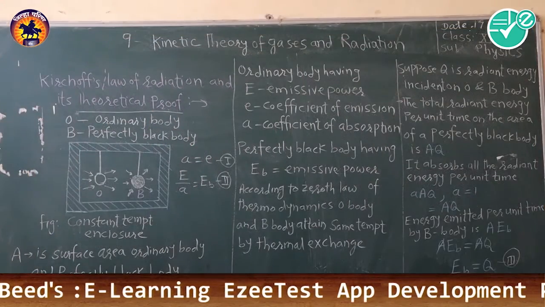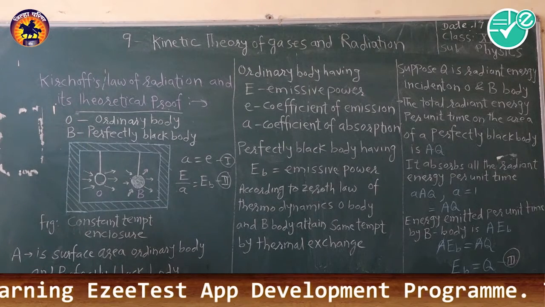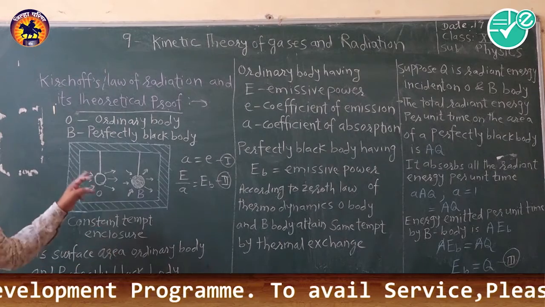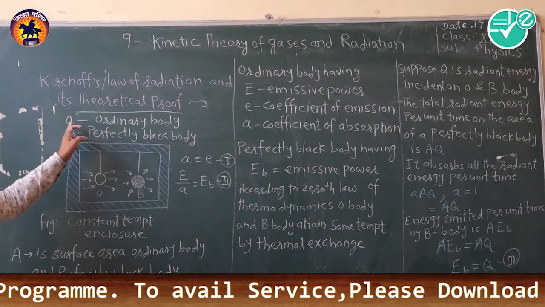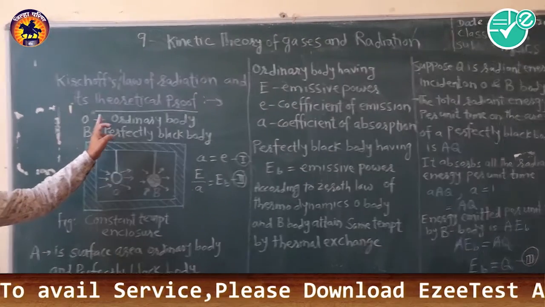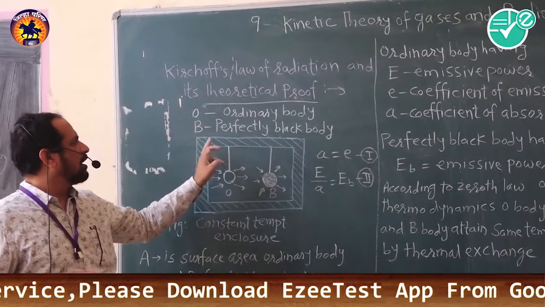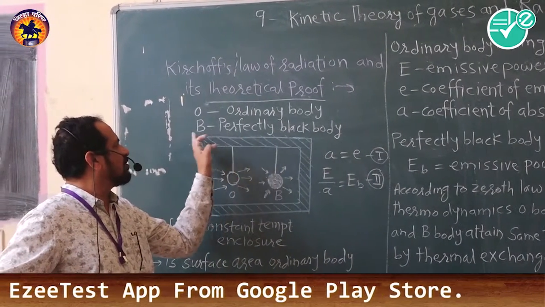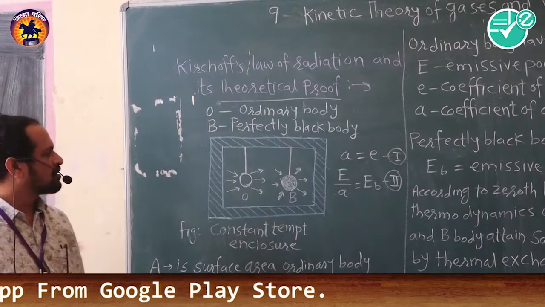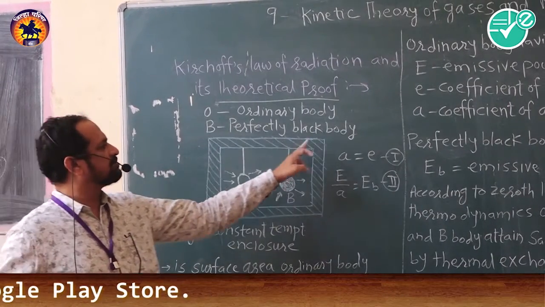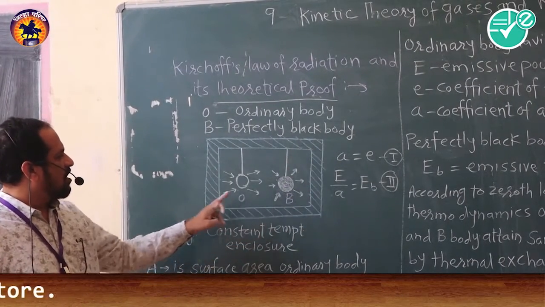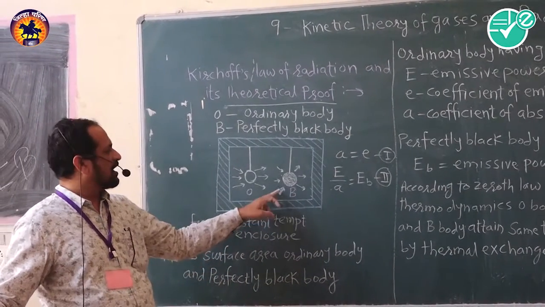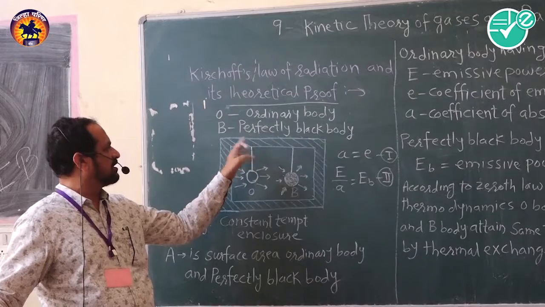Now for the theoretical proof of Kirchhoff's law of radiation, here we will consider an ordinary body, denoted by O, and for a perfectly black body we can use the symbol capital B. We will consider an enclosure in which the ordinary body and the black body are both suspended by a wire.